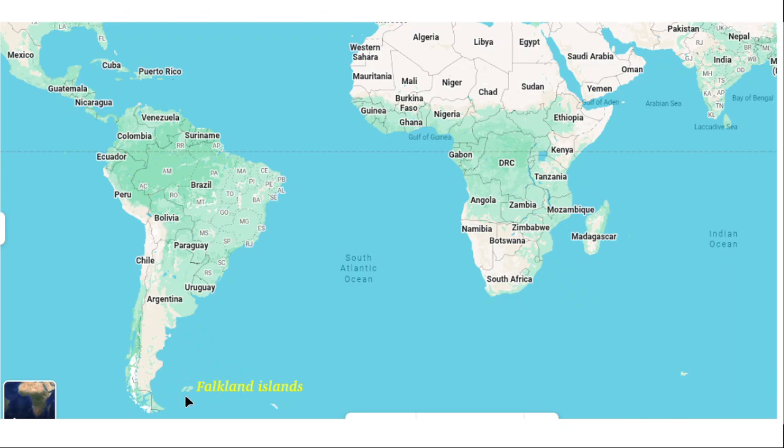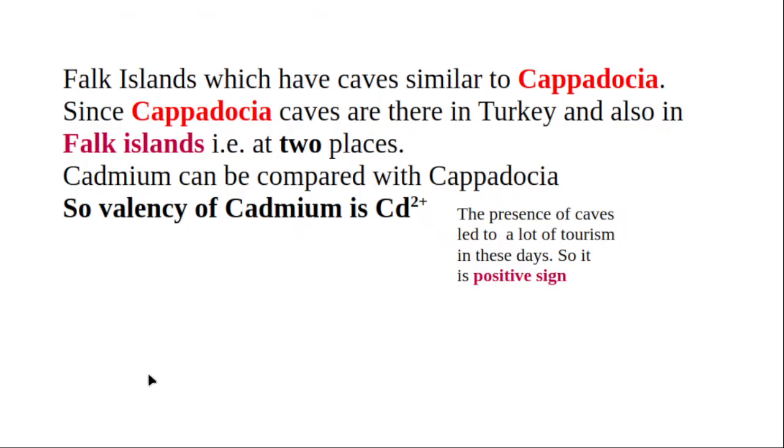Falkland Islands have caves similar to Cappadocia. Since Cappadocia caves are there in Turkey and also in the Falklands, that is at two places, I am saying that cadmium valency is 2 plus, because I am linking cadmium with Cappadocia, and so cadmium valency is just 2 plus.